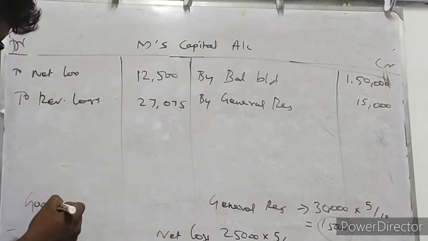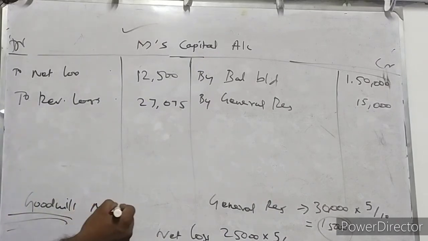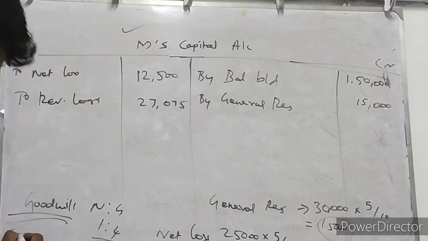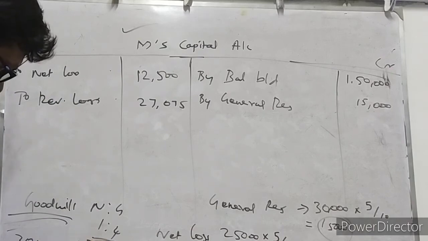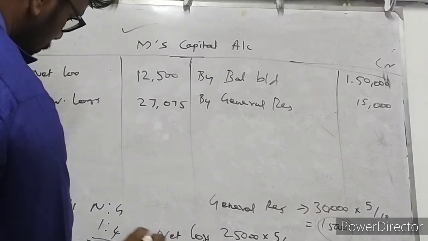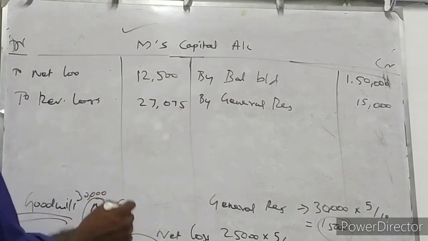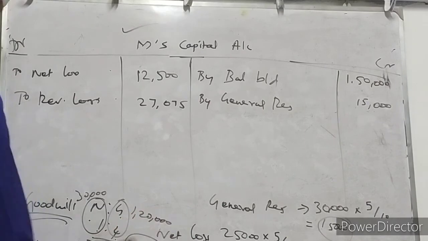And apart from that, goodwill is there. Who is retiring? Partner M is retiring. Who are gaining? Partners N and G are gaining. Their gaining ratio is 1:4. We have already calculated goodwill. The actual amount of goodwill when he is retiring from the partnership firm is 3 lakh rupees. As per the existing profit and loss sharing ratio, 5/10 of 3 lakh rupees is 1,50,000 rupees, which should be compensated by partners N and G.